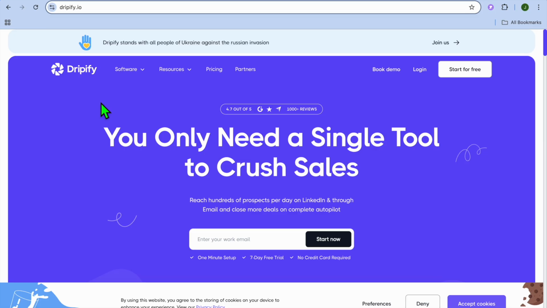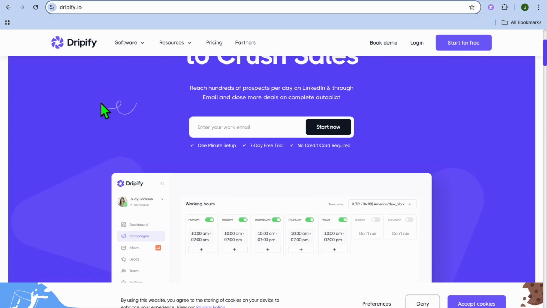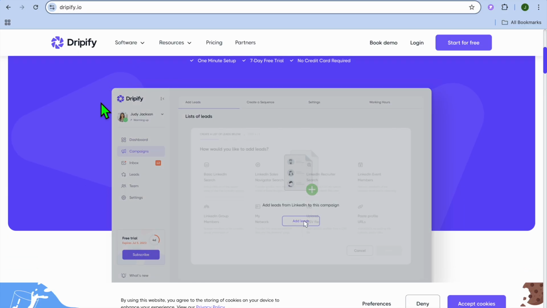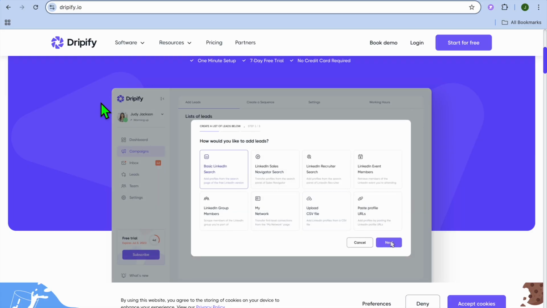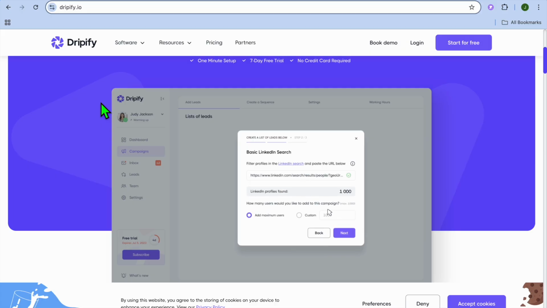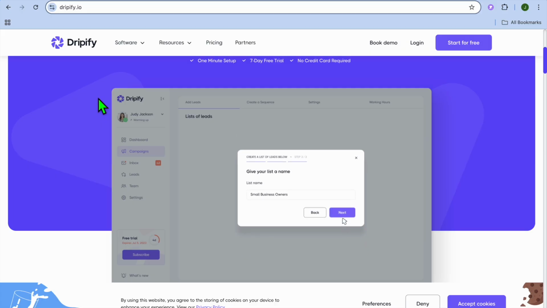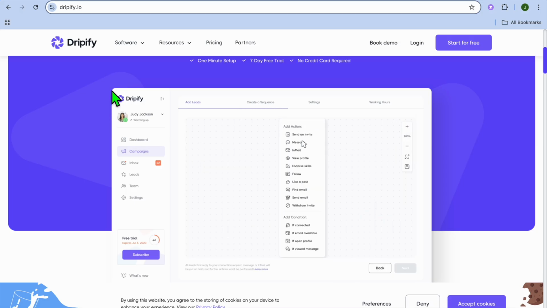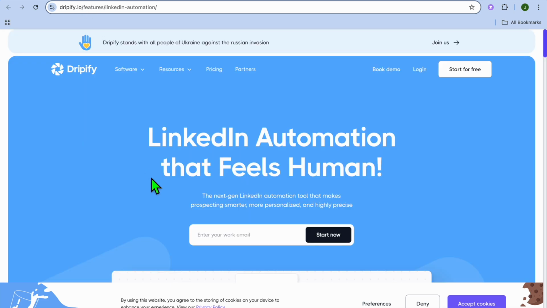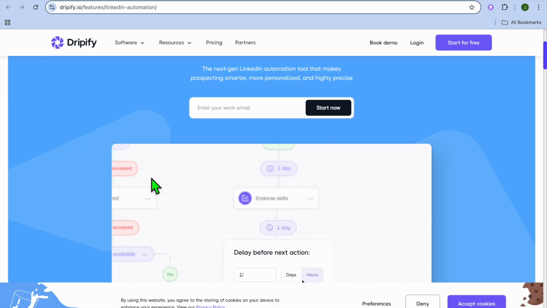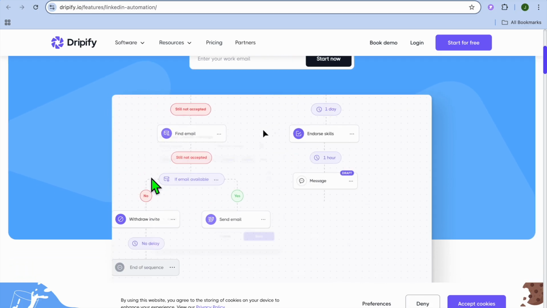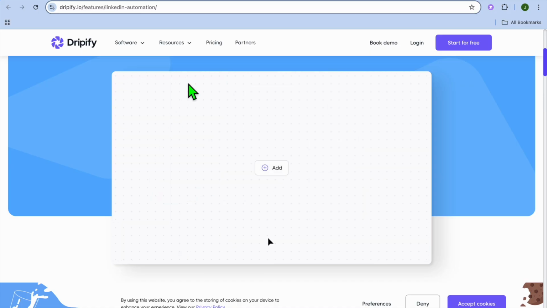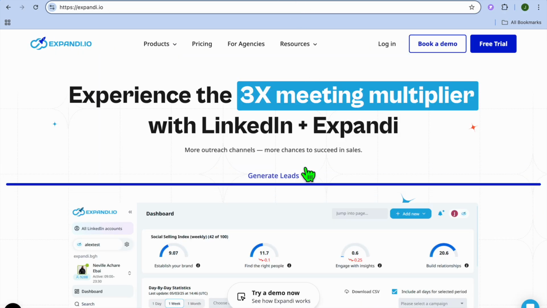Now let's get started. What is Dripify? Dripify is a cloud-based LinkedIn automation platform that allows you to create drip campaigns and engage with leads without needing to be logged in all day. It runs 24/7 in the background and is ideal for users who want simple campaign flows like auto connection requests, follow-ups, and message sequences. It also comes with built-in CRM dashboard analytics and team collaboration features, making it beginner-friendly yet powerful enough for professionals.